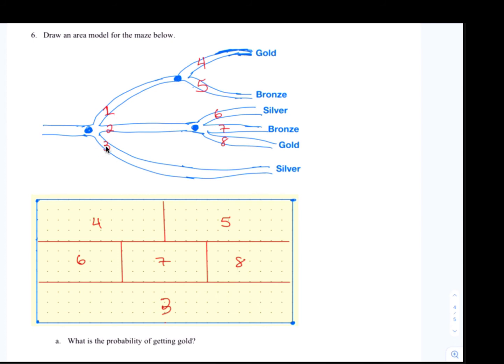And now for path 3, we can see that path 3 does not split. It takes you all the way to the end. Therefore, we're not going to split up path 3.